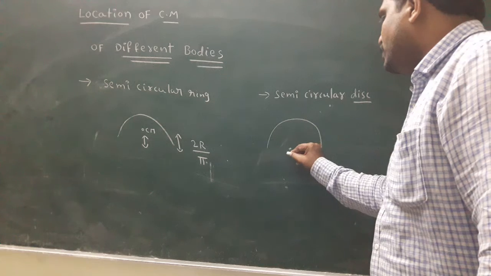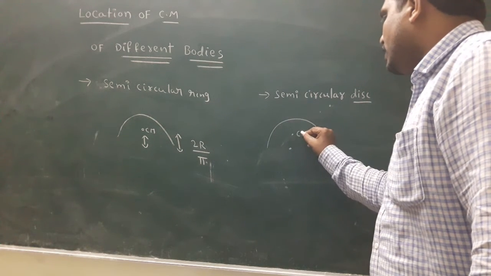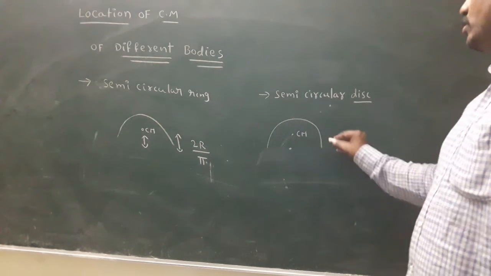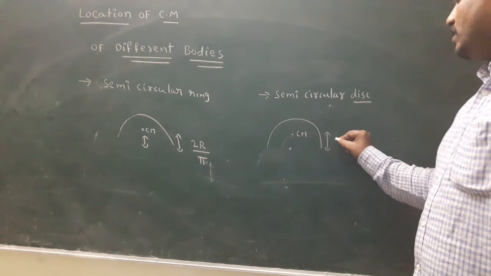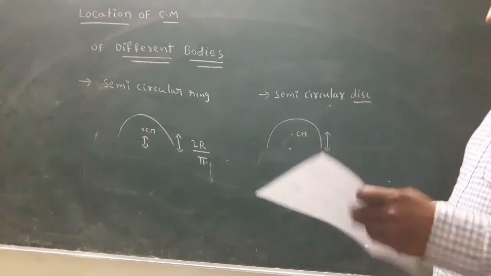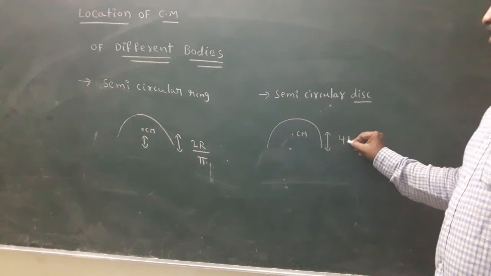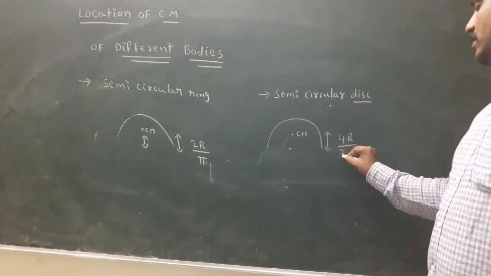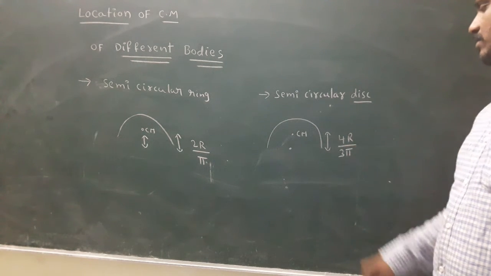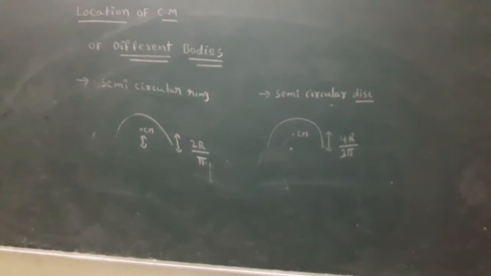In this situation also, center of mass from the bottom is 4r by 3 pi. This is the semicircular disc. First one is the semicircular ring.